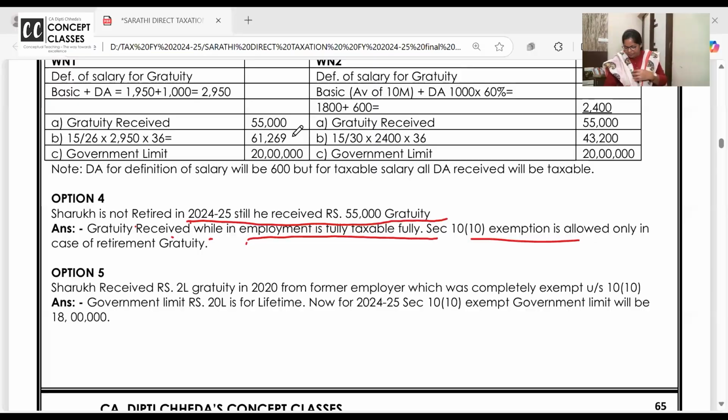As Ajay was working, he received gratuity of 50,000. The moment students see gratuity 50,000, they go straight to the government limit. No. If any amount of gratuity is received by an employee from the employer while he's still working, it is fully taxable. Same way, if I'm a government employee, whatever gratuity I receive will be exempt. I hope with this option it is clear to you that if gratuity is received during working, it will be taxable.